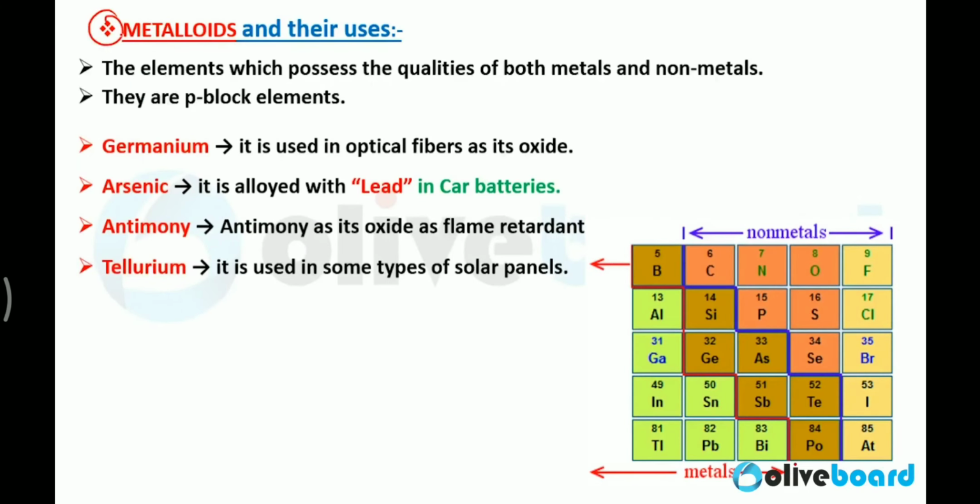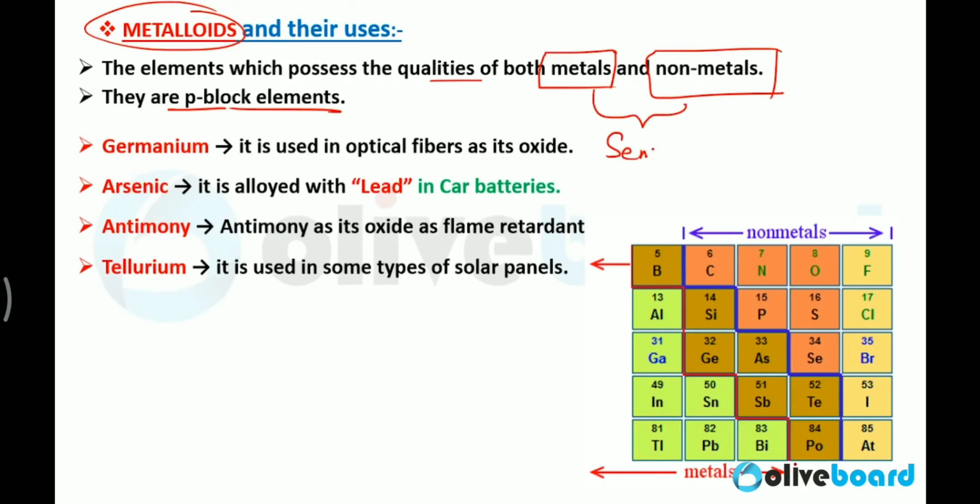Now we will talk about metalloids. What are metalloids? A metalloid is a substance which possesses the qualities of both metals and non-metals. Where are metalloids located? They are in the p block elements of the periodic table. These elements possess the qualities of both metals and non-metals, that's why we call them metalloids, and also semiconductors. Metalloids or semiconductors.